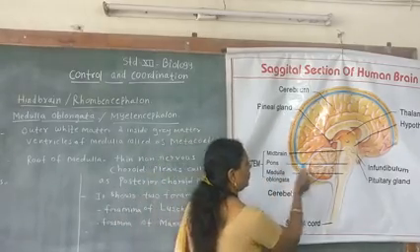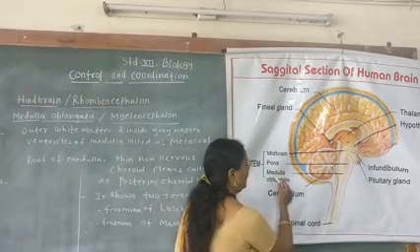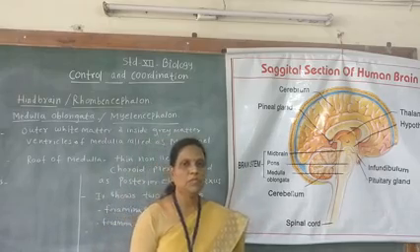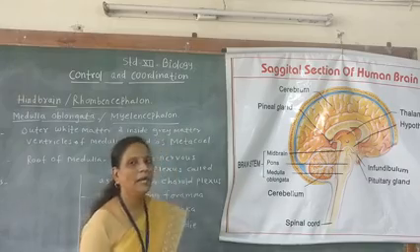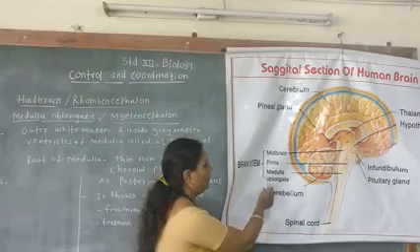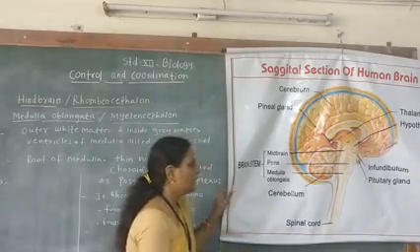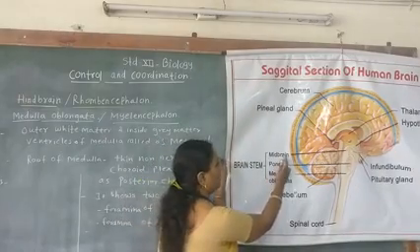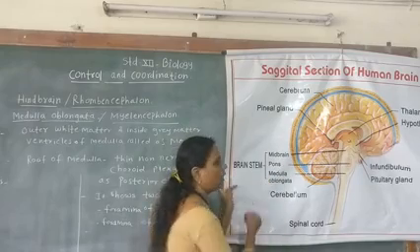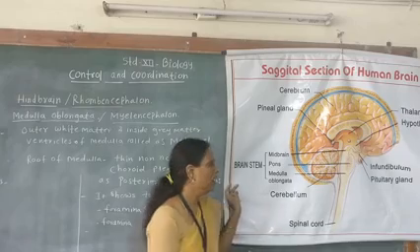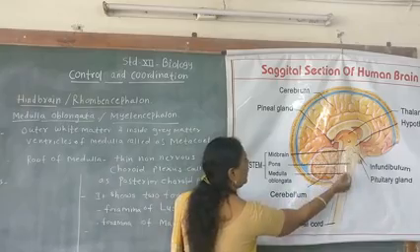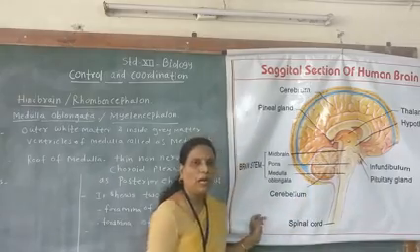We have completed the structure of pons varolii and medulla oblongata and the functions of both pons and medulla. So this is about the hindbrain. We have completed the cerebellum, medulla oblongata and pons varolii. Now see here, the midbrain, pons varolii and medulla oblongata together form the brain stem.